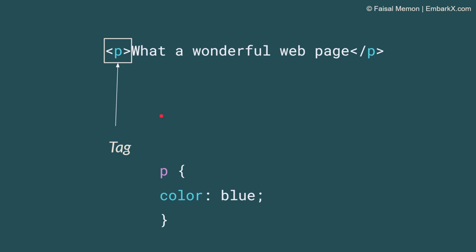Now you can add multiple things over here, like text color, background color, any sort of padding you want to add, margins you want to add, border, radius, all of that you can control from here, which is CSS. Like I said, it is used to beautify your web pages.